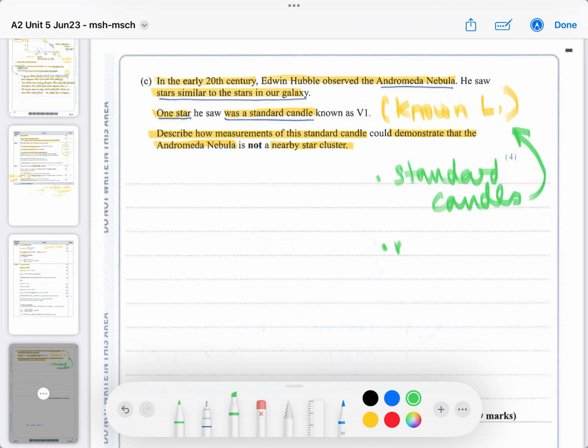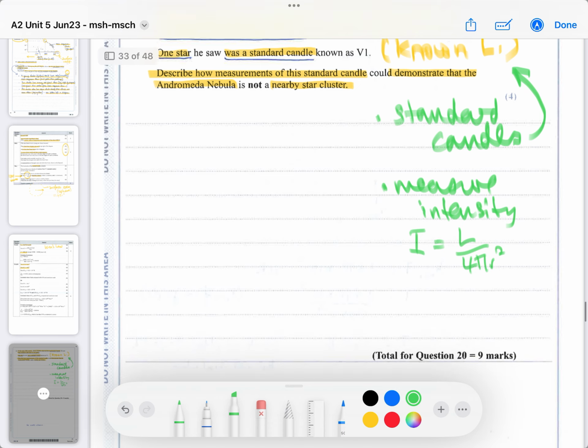You then need to measure the intensity from where you are, which is then I equals L over 4 pi r squared. Yeah, or you could do d for distance. And once you've measured the intensity, we know the intensity, and the standard candle, we know the luminosity.